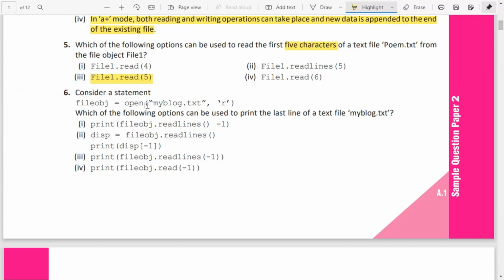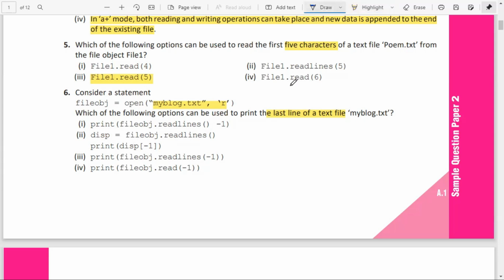Consider a file object that you are opening in read mode. Which of the following options can be used to print the last line of the text file? File object.readlines with -1, no, this is not possible. disp = fileobject.readlines(): readlines reads the file and returns it in the form of a list that is stored in the variable disp. In this list, each line is an element. So disp[-1] means the last one, because in a list the last element can be accessed by backward indexing.